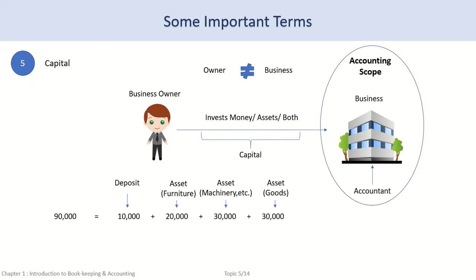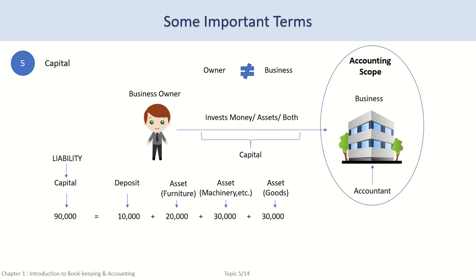Whatever amount the owner spends for the business from his own personal account, it is the owner's contribution or termed as capital. The business is supposed to give it back to the owner along with all the profits and losses incurred by the business. In other words, capital is a liability of the business as well as the profits and losses that belong to the owner.